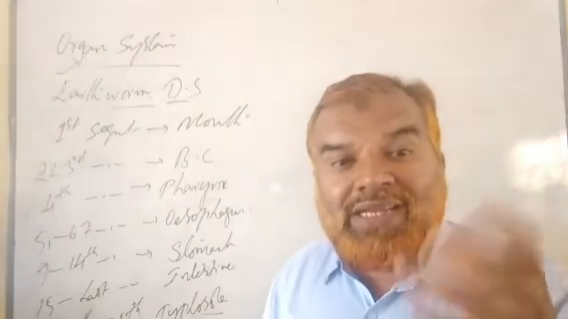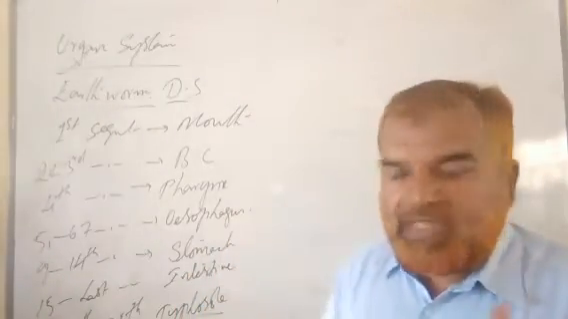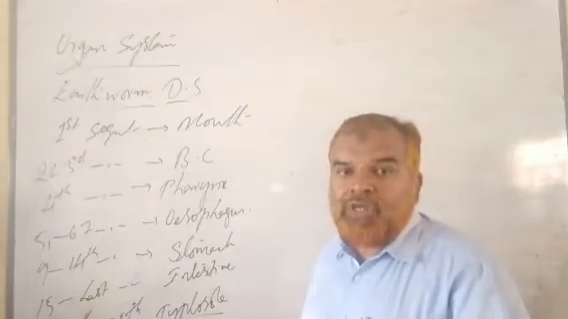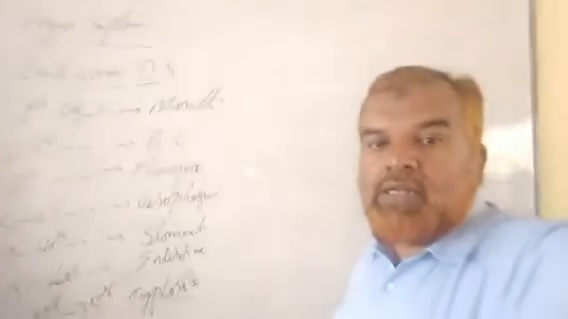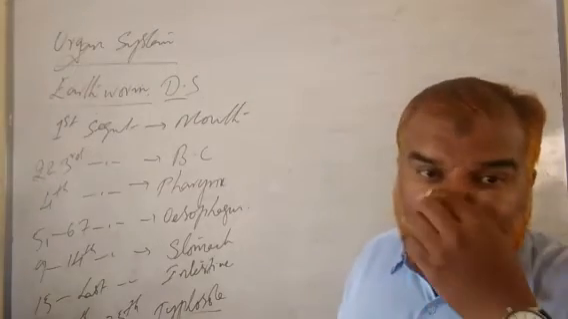So in order to increase the surface area, in order to increase the absorption, there are folds here and there. These folds occur from 26th segment to 35th segment. So they are known as typhlosole. What are they known as? Typhlosole. Clear?